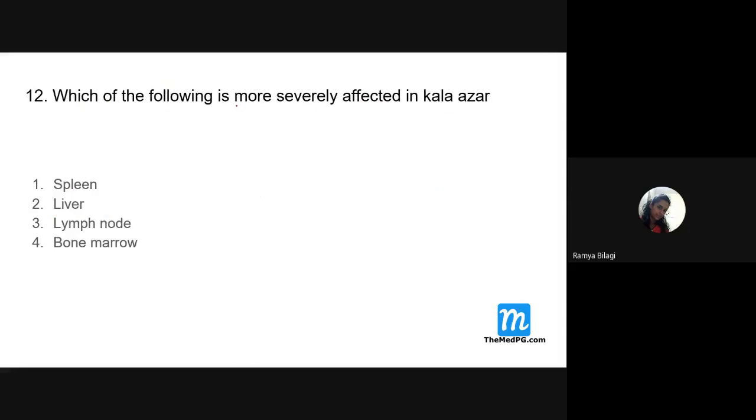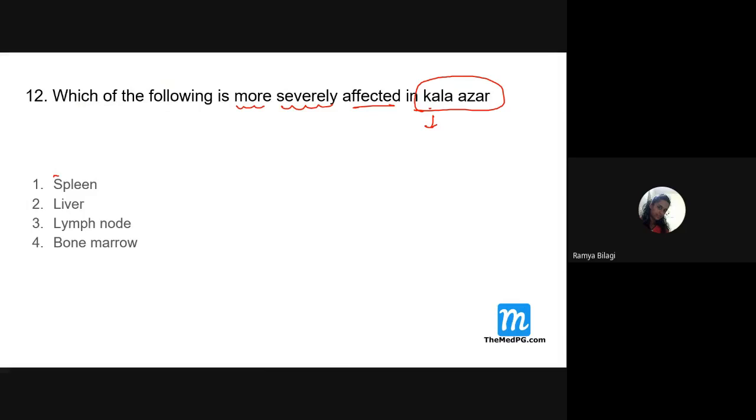Which of the following is more severely affected in Kala Azar? In Dum-Dum fever or Kala Azar, which organ is more severely affected? Spleen. Organomegaly definitely will be there. Who told this one? All of you do agree with this answer, students? Shall we opt for this answer?